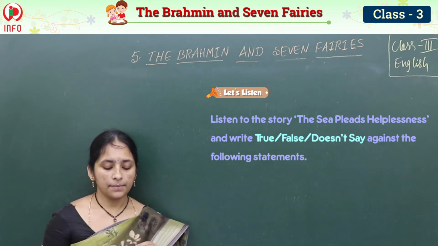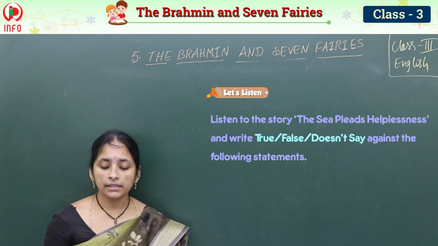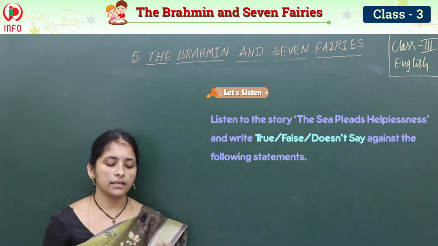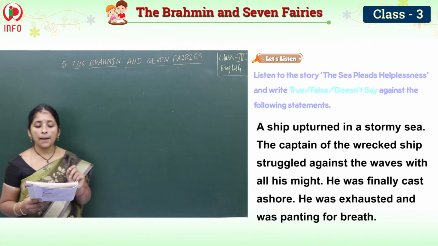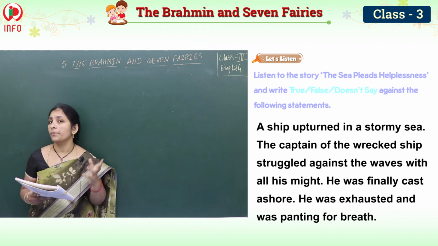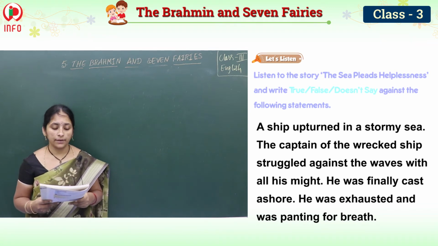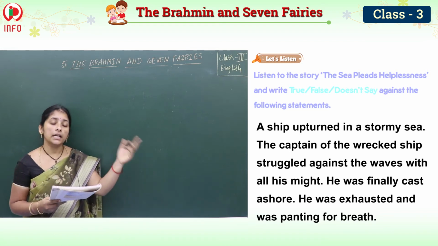So here they have given a paragraph and some statements. For that we should write either true or false or doesn't say. First let me explain the paragraph. The ship upturned in a stormy sea. Stormy, so we are getting very many waves, and the ship completely turned down.